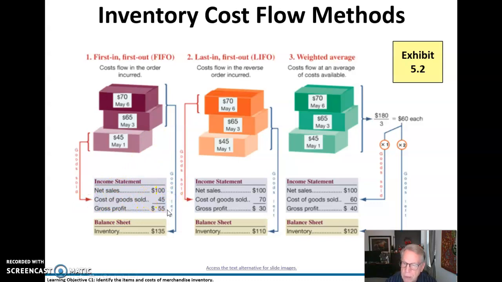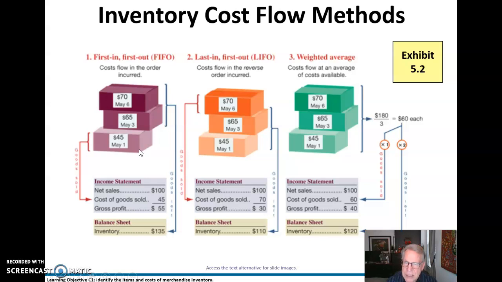The difference between net sales and cost of goods sold, that's going to be gross profit, and that leaves me with $135 of inventory. Now, this total of $45 plus $135 is going to be $180. That's the total of all 3 of these layers.